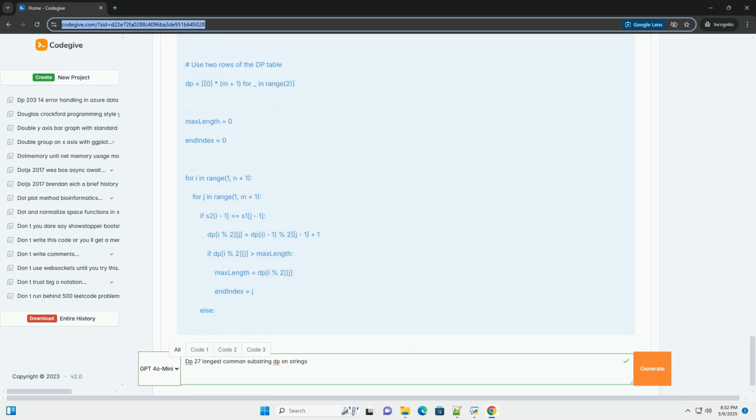8. Key takeaways. The longest common substring problem seeks the contiguous common sequence of characters in two strings. Dynamic programming provides an efficient way to solve this problem by breaking it down into overlapping subproblems. The dp[i][j] entry represents the length of the longest common suffix of S1[0..i-1] and S2[0..j-1].